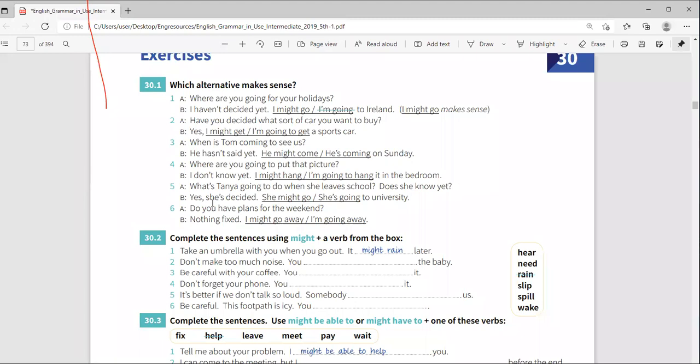Actually, he might come on Sunday, isn't it? Because when is Tom coming to see us? And B says he has not said. I have no information. I don't know. I'm not sure. So we use might because we don't know, isn't it? Yes, he might come on Sunday. Might because it's possible, but I have no information.